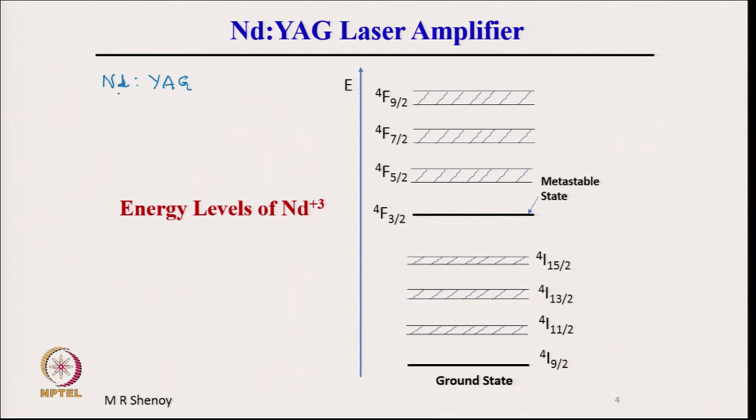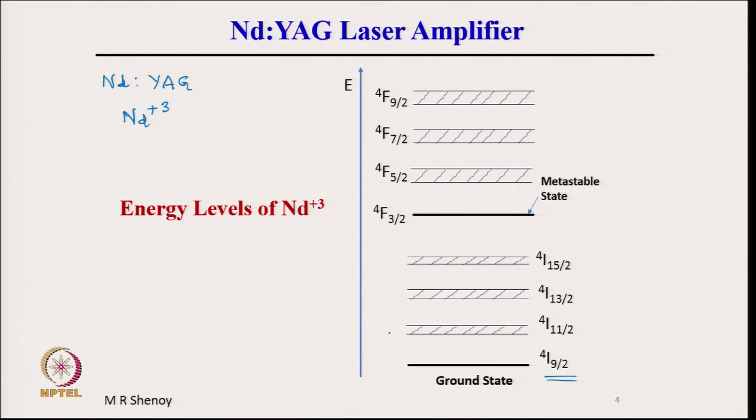In YAG, Nd replaces the yttrium, and therefore it exists as Nd plus 3 ions. What are shown here are the energy levels of the Nd plus 3 ion. The ground state is 4I9/2, and the other levels are indicated here.